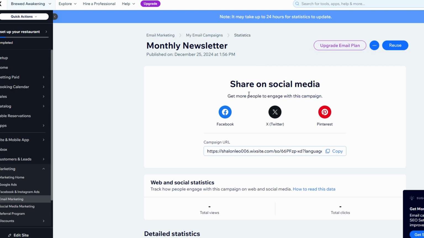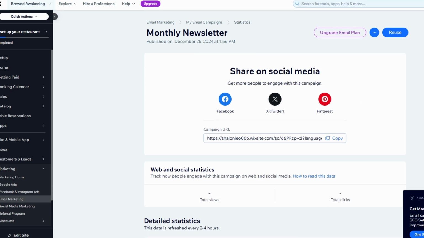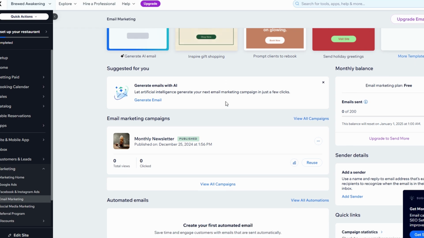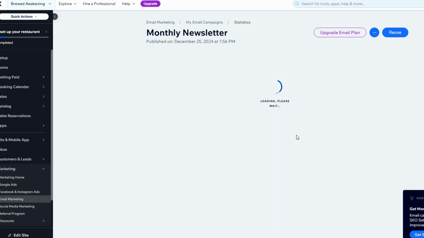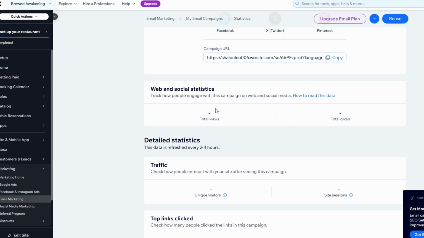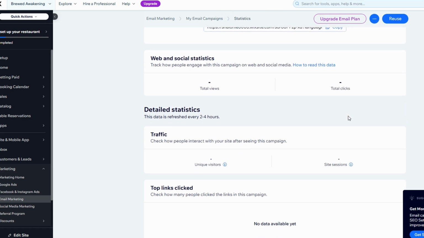After you've sent your email, you can track how it's performing. Wix allows you to monitor how many people opened your email, clicked on your links, and more. This will help you understand how effective your campaign was and whether or not you need to make changes for future emails. As you get more familiar with the platform, you'll find that there are lots of other tools and customization options available to make your campaigns even more effective.